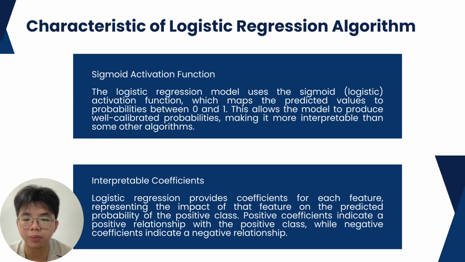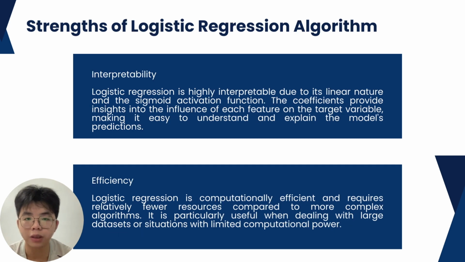Next one is interpretable coefficients. Logistic regression provides coefficients for each feature, representing the impact of that feature on the predicted probability of the positive class. Positive coefficients indicate a positive relationship with the positive class, while negative coefficients indicate a negative relationship. Next is the strengths of the logistic regression algorithm.